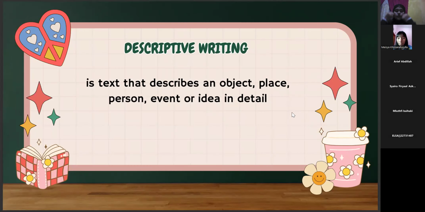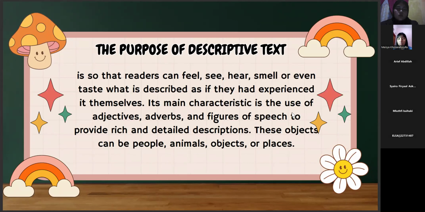Descriptive writing is text that describes an object, place, person, event, or idea in detail. The purpose of descriptive text is so that readers can feel, see, hear, smell, or even taste what is described as if they had experienced it themselves.